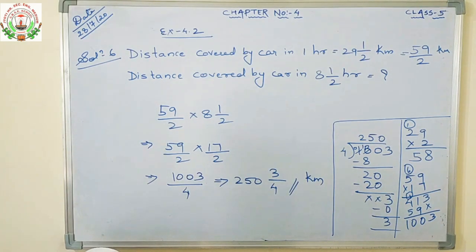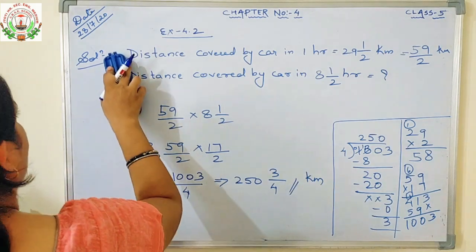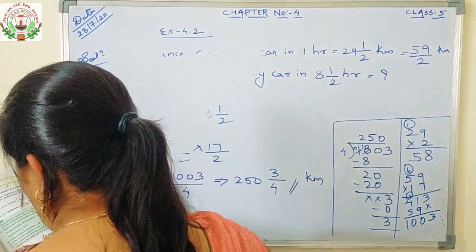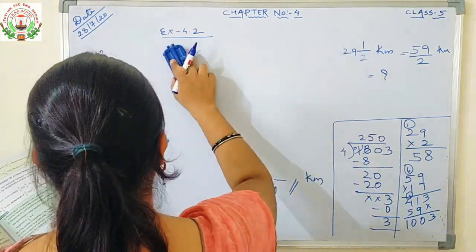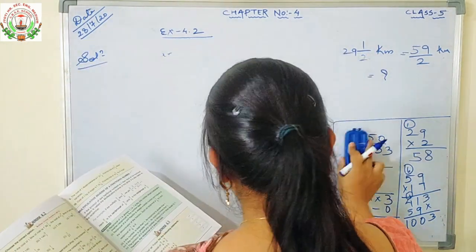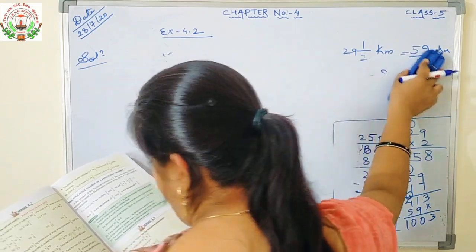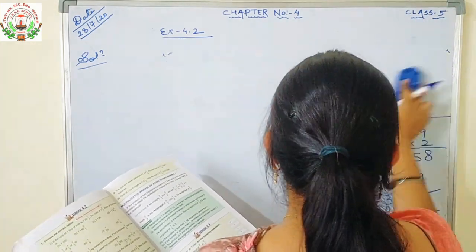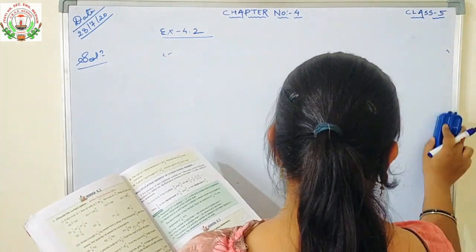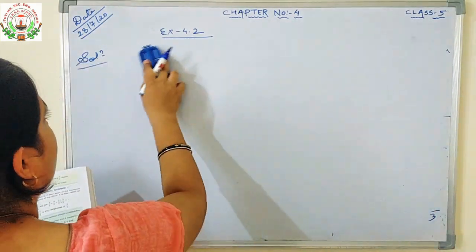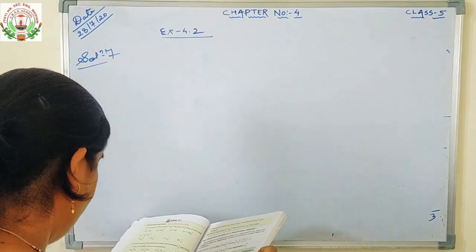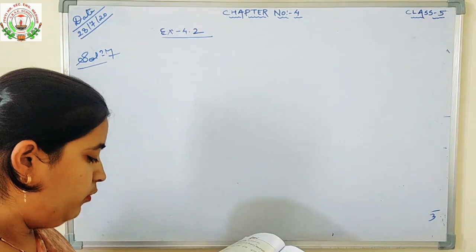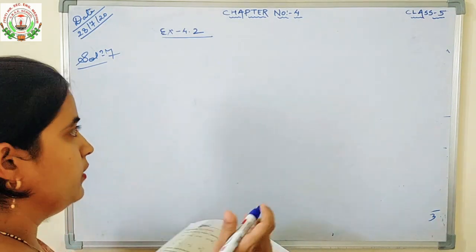What is question number 7? A shopkeeper bought 22/5 kg of rice and sold 5/6 of it. How much rice did he sell? Sorry. Now, question number 7. What is our question number 7? A shopkeeper bought 22/5 kg of rice.